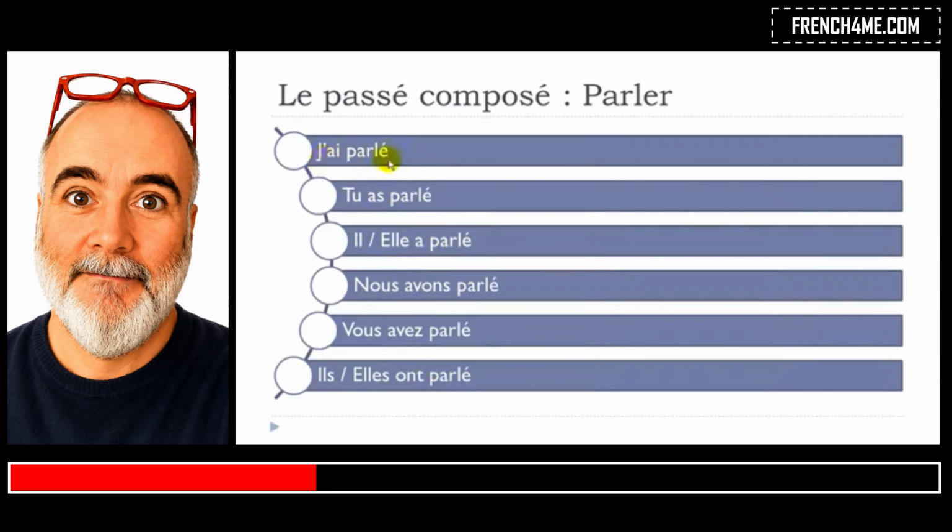Okay? J'ai parlé. Tu as parlé. Il a parlé. Feminine form, elle a parlé. Nous avons parlé. Little liaison here. Vous avez parlé. Same thing here. Little liaison. Ils ont parlé. Same thing here. Ils ont. Elles ont parlé. Okay? Regular verb, quite easy to remember.